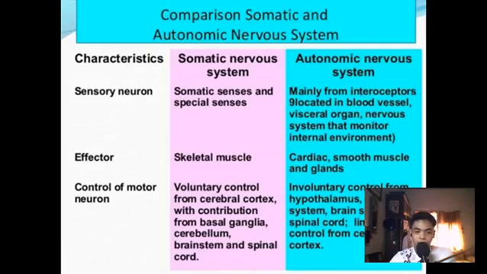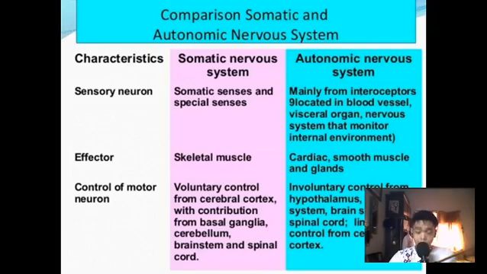The effector in the somatic system affects the skeletal muscle, and meanwhile the autonomic nervous system affects the cardiac muscles, smooth muscles, and the glands. So, control of motor neurons. In the somatic system, it is voluntary control from the cerebral cortex with contribution from the basal ganglia, cerebellum, brainstem, and spinal cord.